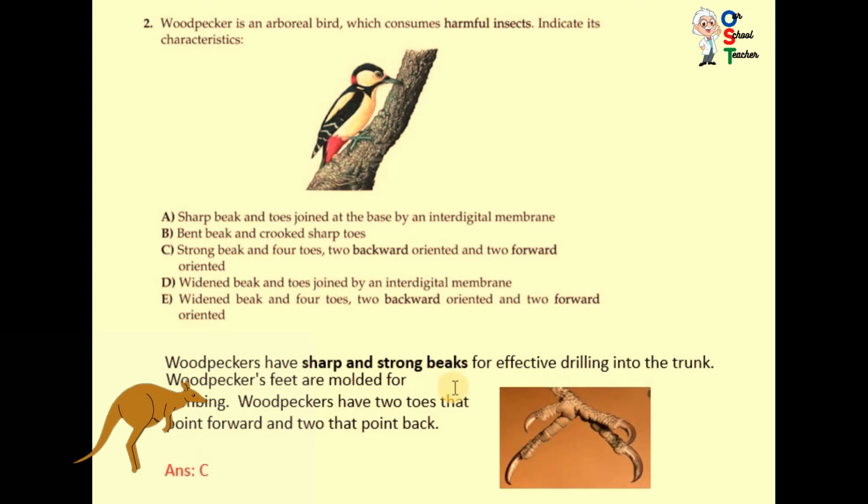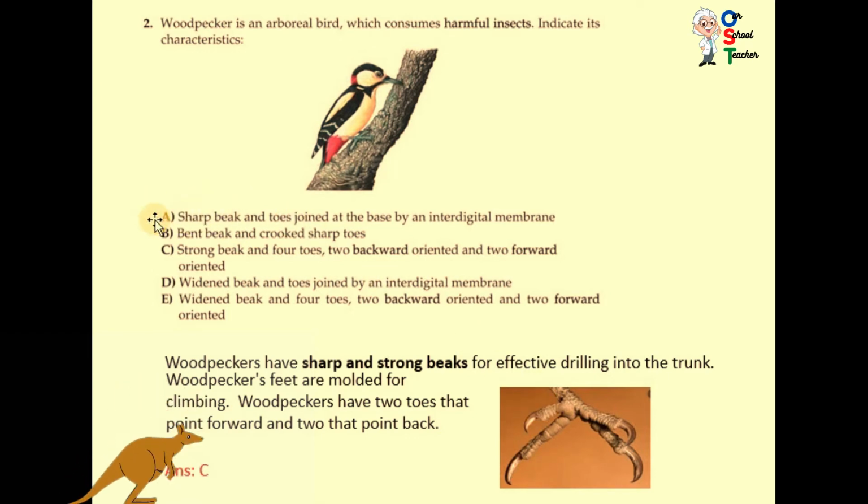Woodpeckers' feet are molded for climbing. They can climb by their feet. Woodpeckers have 2 toes that point forward and 2 that point back. You can see I have pasted this picture for you. You can easily see 2 are forward and 2 at the back.